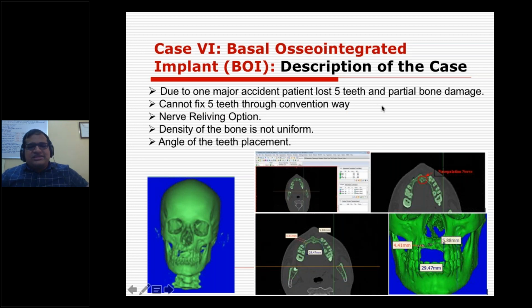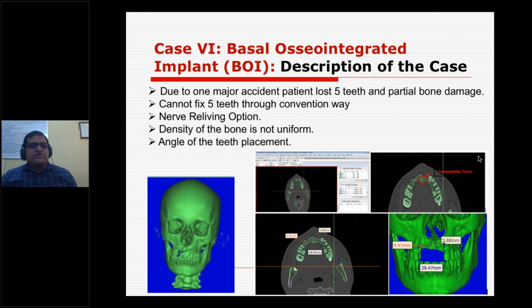Due to the major accident, he lost the 5 teeth, as I explained. There's a partial bone damage also here, which we can see. All 5 teeth are gone, and the bone also he lost here, which you can see. And of course, like how you have a nerve in the lower jaw, in the upper jaw there is one more nerve also. Then we need to search for the nerve relieving option.